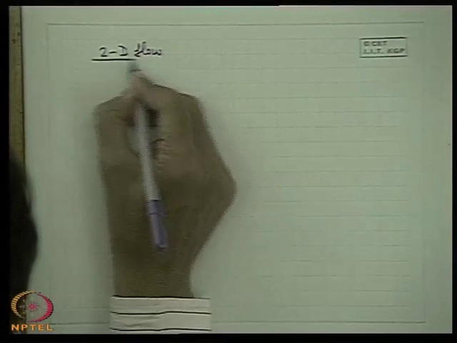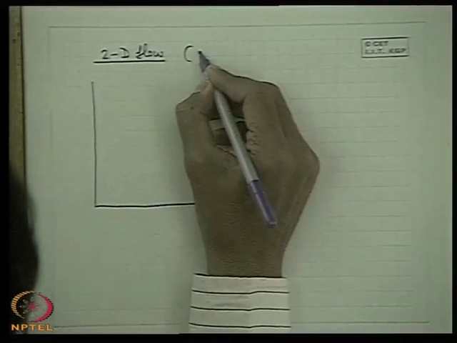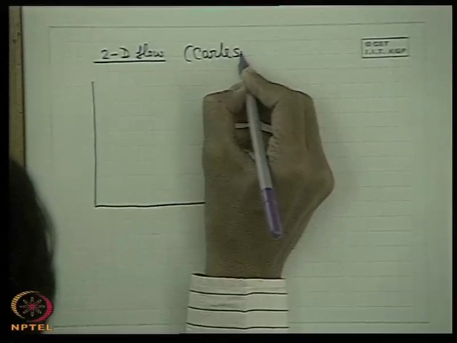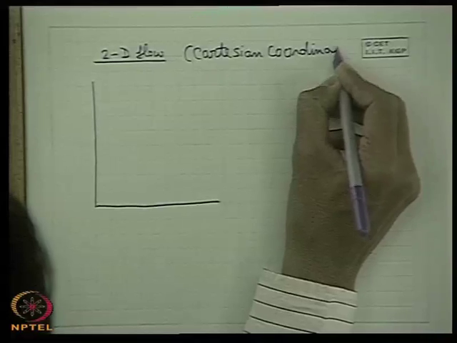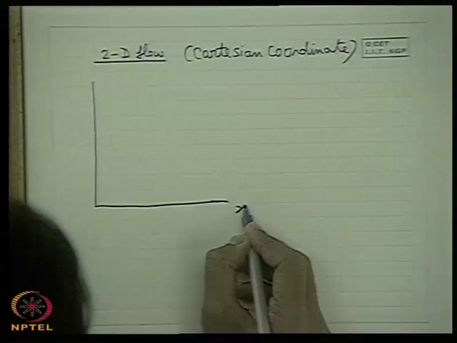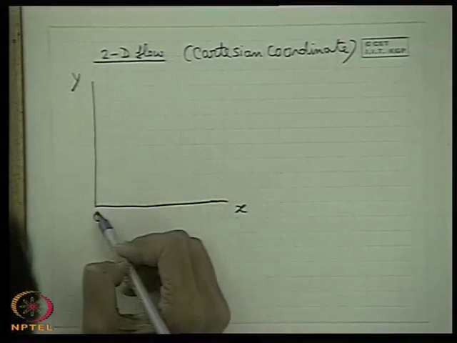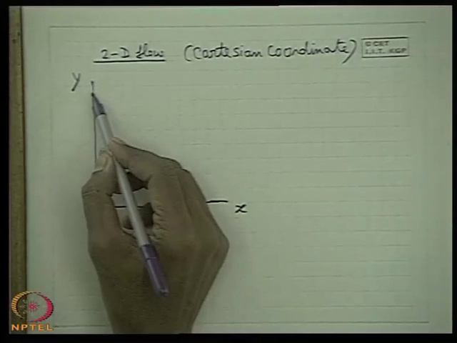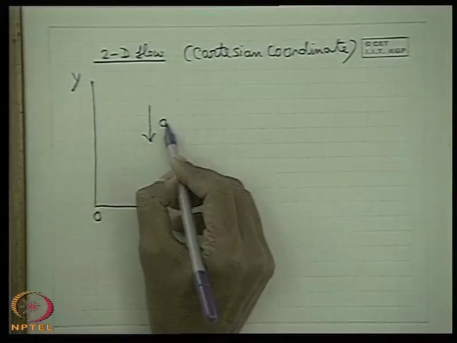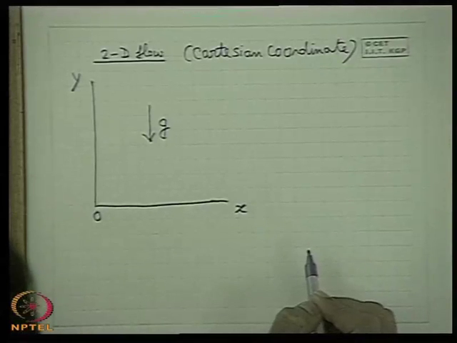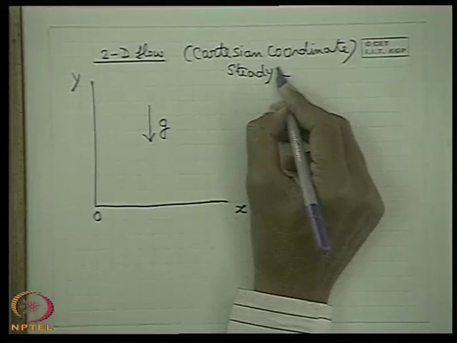A two-dimensional flow in a Cartesian rectangular coordinate system. In this case, let us consider only x and y, no z. We consider the y axis in the vertical direction, directed positive vertically upwards, so that g is acting like this. So this we consider as the frame of coordinate, and also we consider a